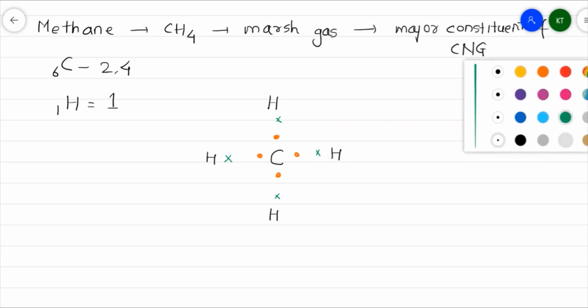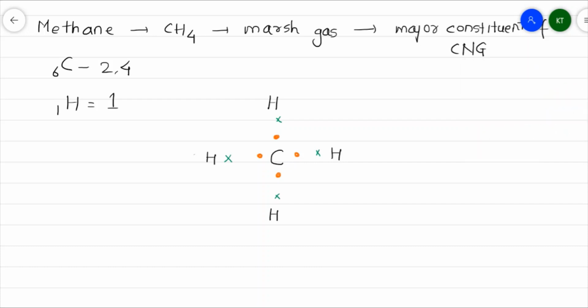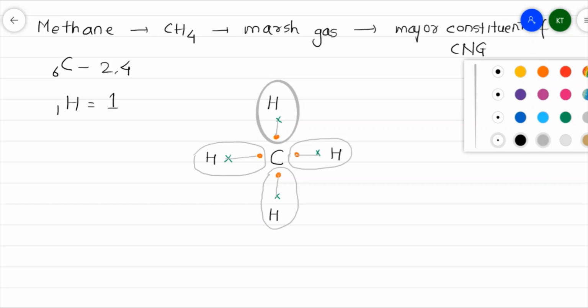Now if you try to figure it out here, hydrogen shares an electron with carbon and attains the electronic configuration of helium by sharing an electron with carbon. The same happens here, and here. So you observe that each hydrogen atom shares 1 electron with the carbon atom, completes its duplet arrangement and attains the electronic configuration of helium.